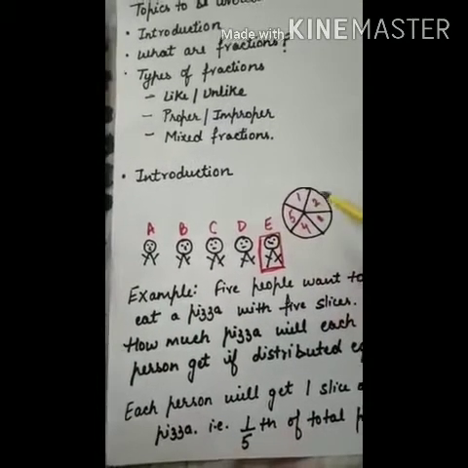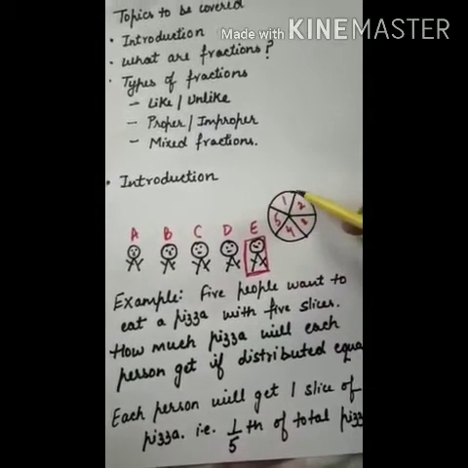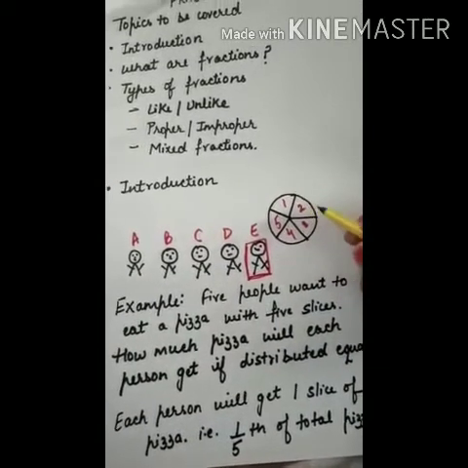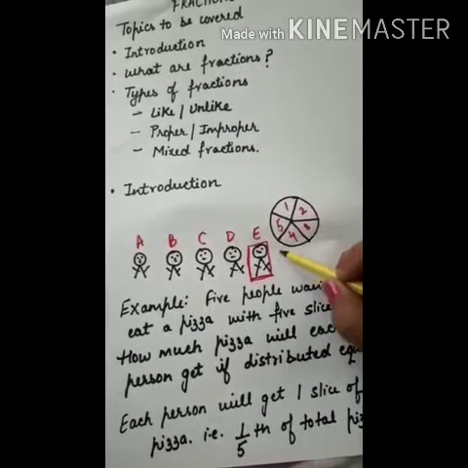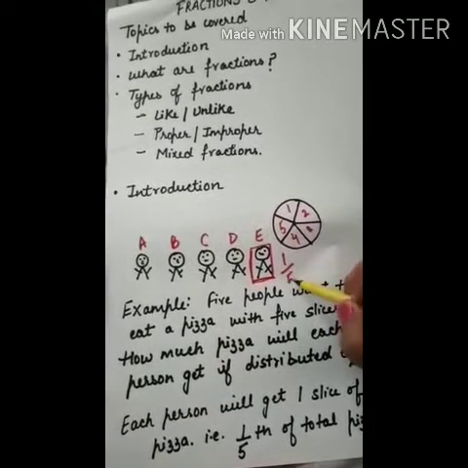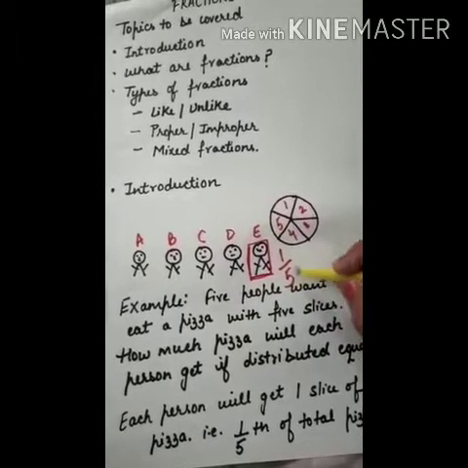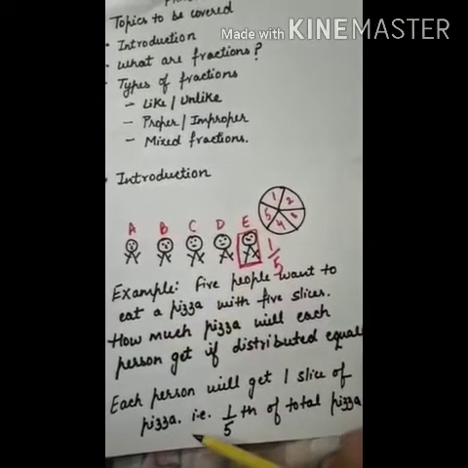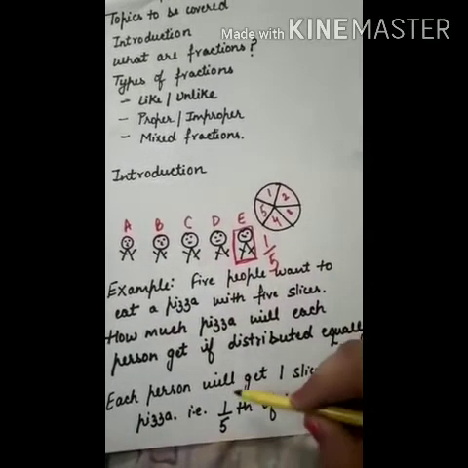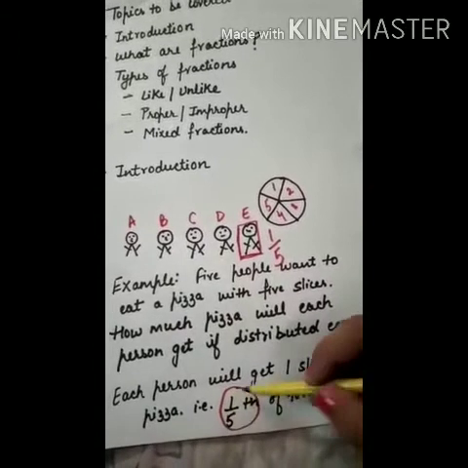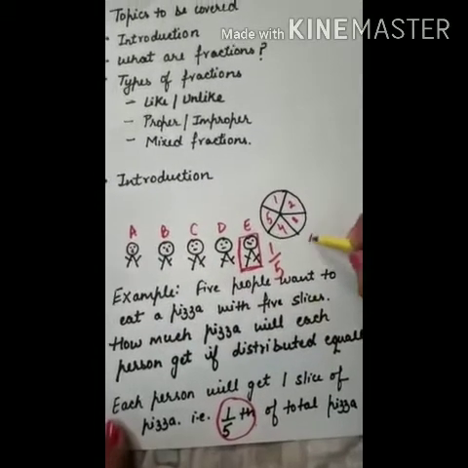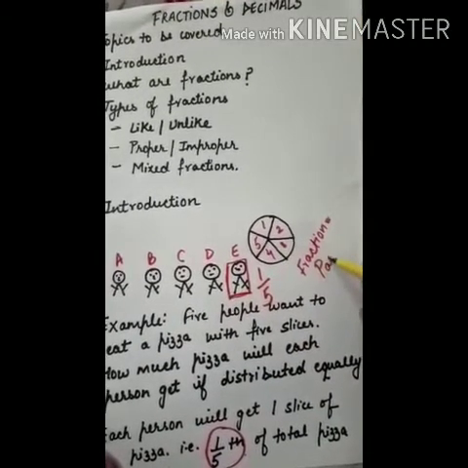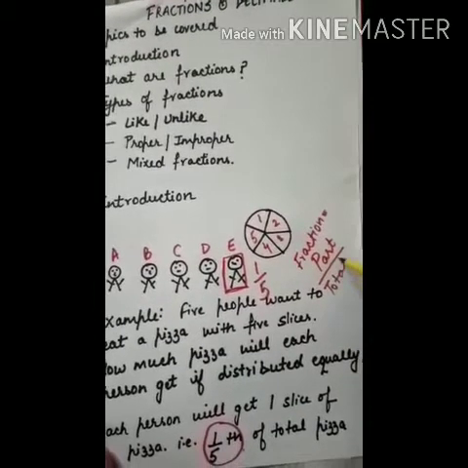So he will get one portion out of the total 5 portions, because this whole pizza is being divided into 5 equal parts. So E will get one portion out of total 5 portions. So 1/5 of the total. So each person will get one slice of pizza, that is 1/5 of the total pizza. So 1/5 is your fraction. So here we can say what is meant by fraction. It is part out of the total.